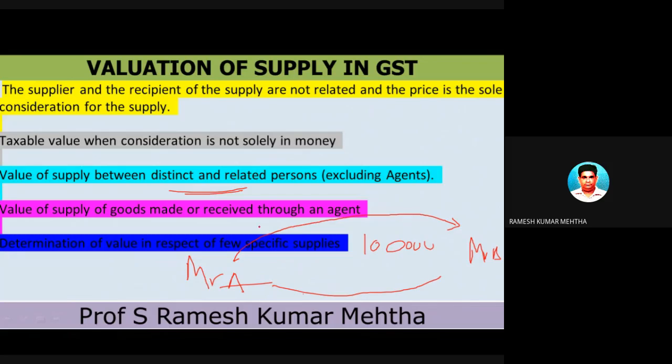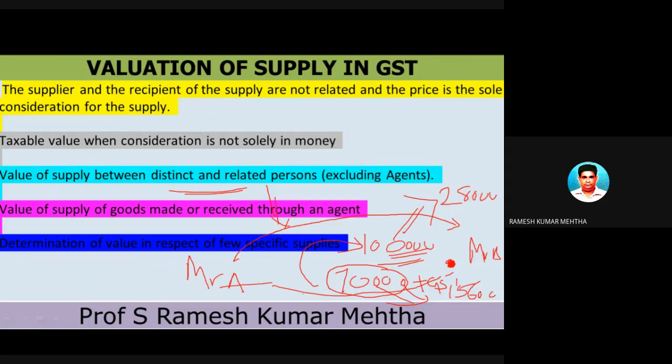When there is a relation like this, they are called related persons, and certainly he will charge less than the market price, or the ordinary price at which he would have sold it to other people. He might sell for 70,000 rupees, but the regular price at which he sells to other customers is 1 lakh rupees. So in this case, he will be charging only 70,000 rupees and GST will be levied. But in the previous cases, with unrelated people and price as the sole consideration, he would have charged on 1 lakh rupees.